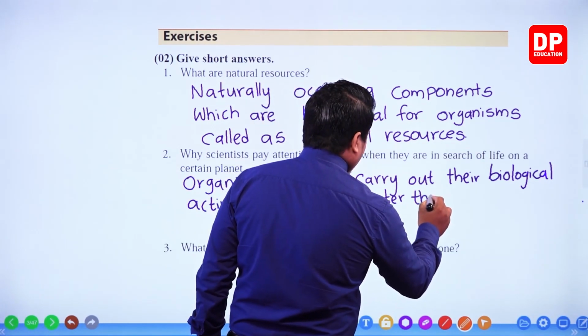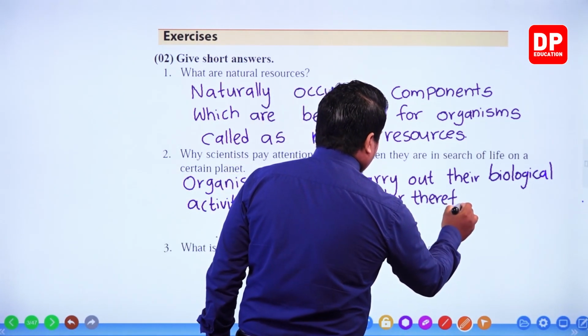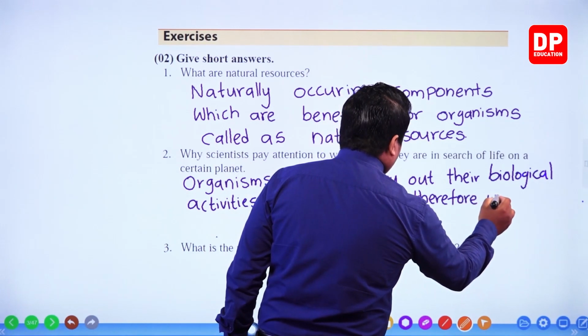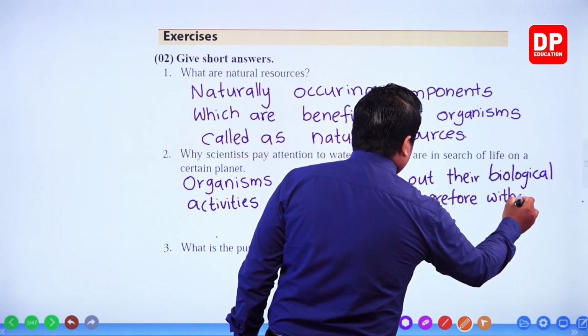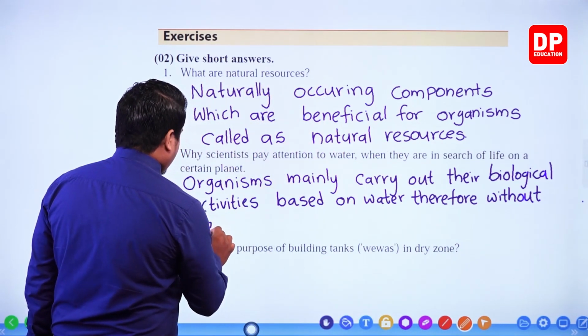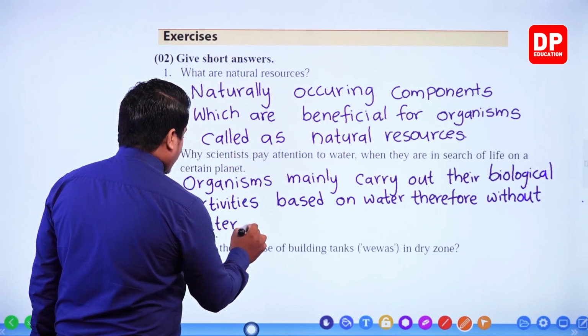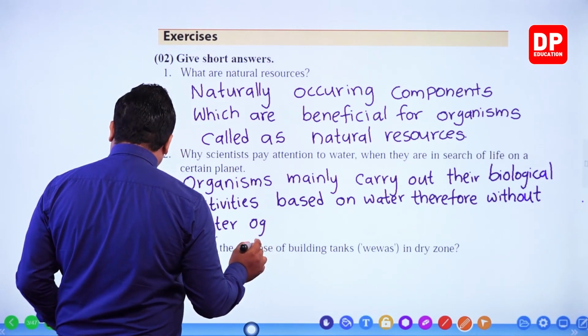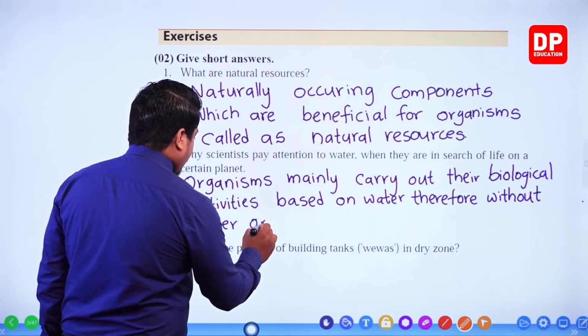Therefore, without water, organisms will not be able to survive.